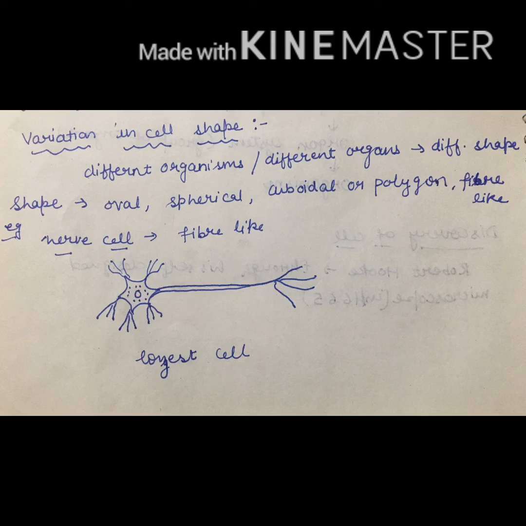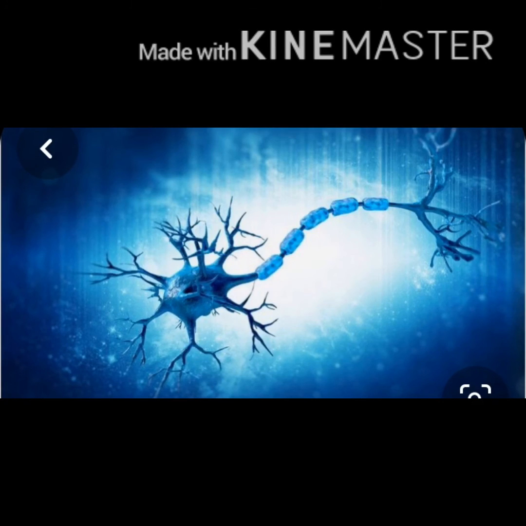Here I am giving you the example of a nerve cell. You can see I have drawn this nerve cell. A nerve cell has to transmit nerve impulses to organs located in different parts of the body. So the nerve cell possesses a fiber-like structure, you can see. One more interesting fact about the nerve cell is that it is the longest cell present in our human body.